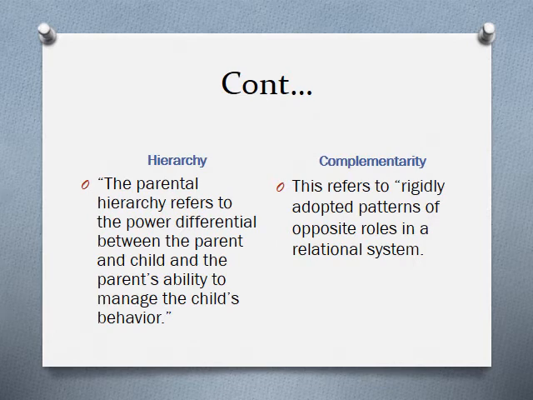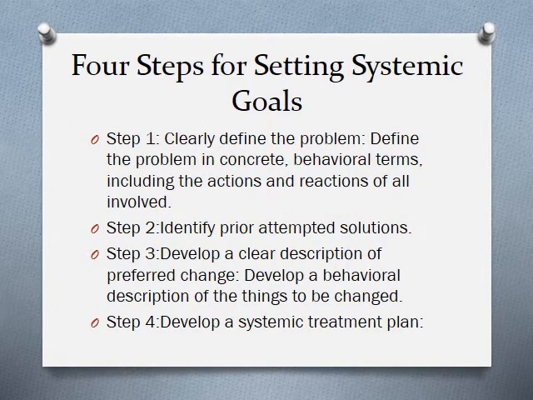Hierarchy. The parental hierarchy refers to the power differential between the parent and child and the parent's ability to manage the child's behavior. Complementarity. This refers to rigidly adopted patterns of opposite roles in a relational system.